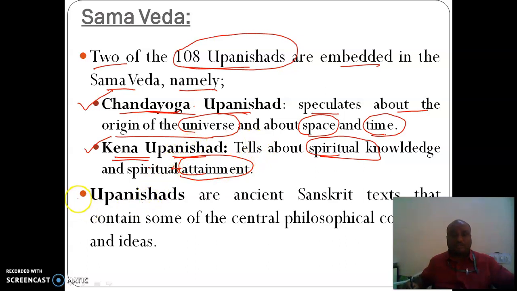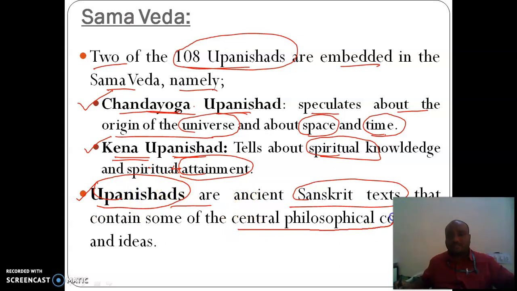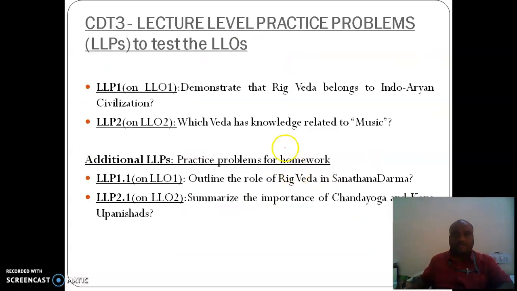What is meant by Upanishad? Upanishads are ancient Sanskrit texts that contain central philosophical concepts and ideas. Hope that is clear. So that's all, a few details about Rig Veda and Samaveda.